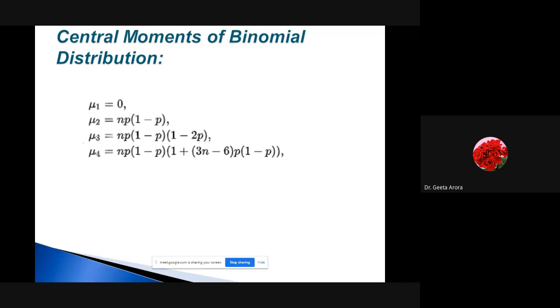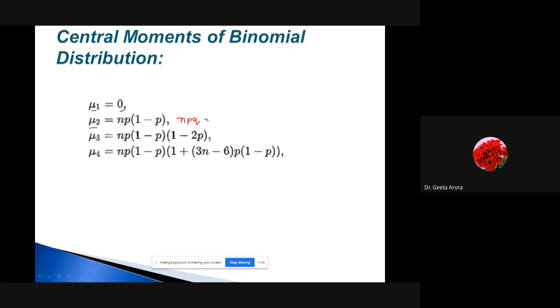We are going to do some questions to give you a glimpse of which type of question could be asked from all this knowledge. So here you have to learn that the first moment is always 0. The second moment about mean is given by npq. In the book it was given like this, but what I remember is npq. And can you tell me what it actually is?